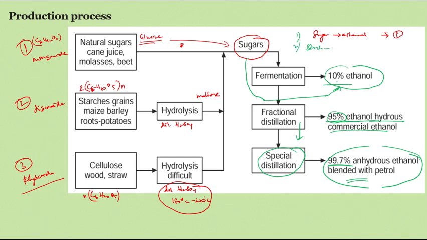Starch is converted into sugar, and then ethanol. This involves two processes. Then in the third, cellulose is again converted into sugar and then ethanol. Processes two and three are almost the same, but in process two the hydrolysis gives maltose. In process three the hydrolysis gives sugar, but a special hydrolysis is required.